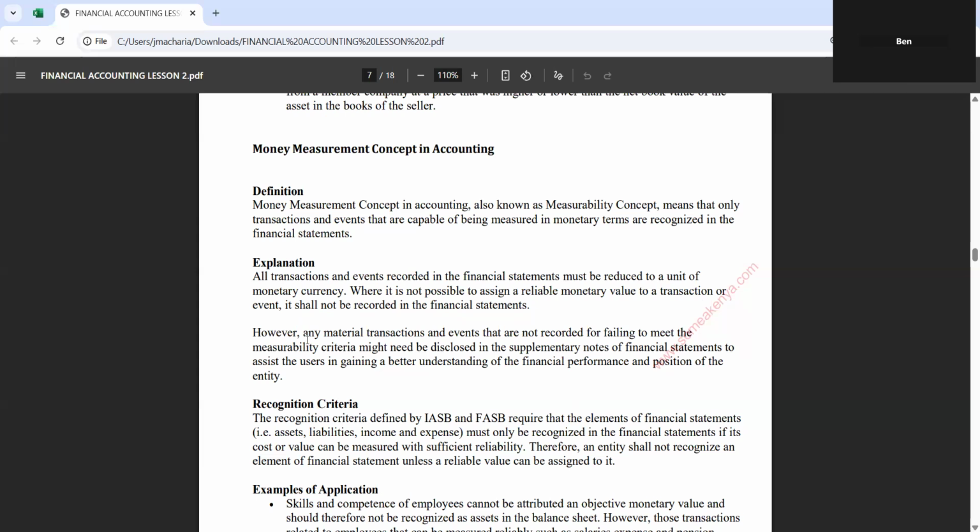The money measurement concept in accounting, also known as the measurability concept, means that only transactions and events that are capable of being measured in monetary terms are recognized in the financial statements. Of course, financial statements are all in monetary terms. Then when you are recording transactions in financial statements, these should be transactions that can be converted to monetary terms.